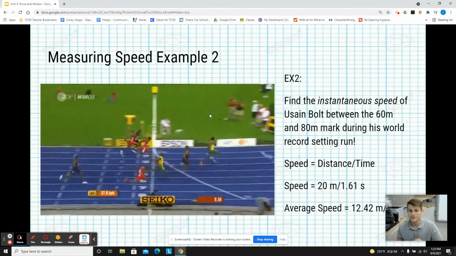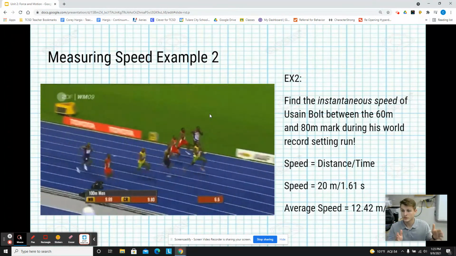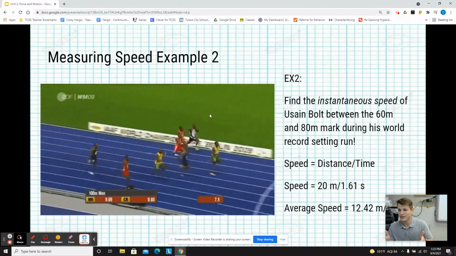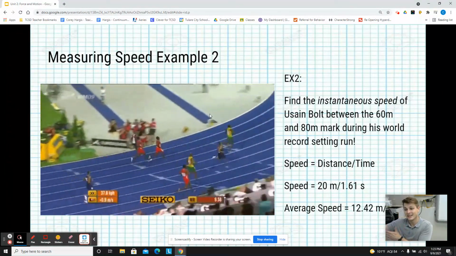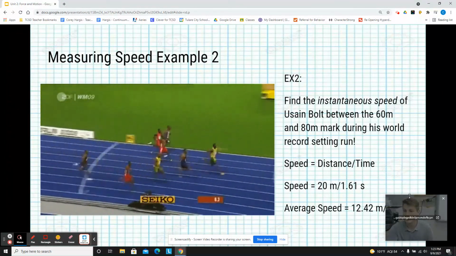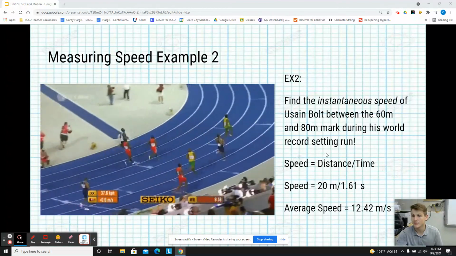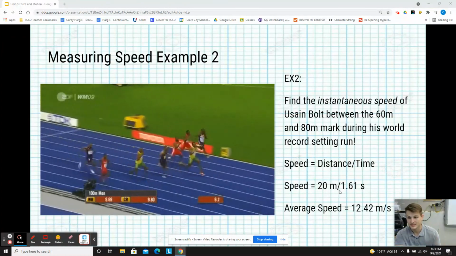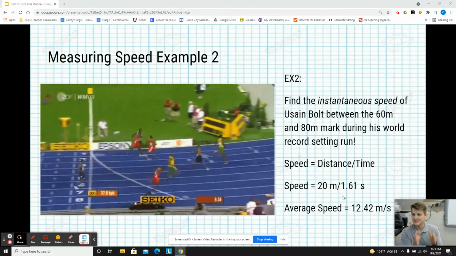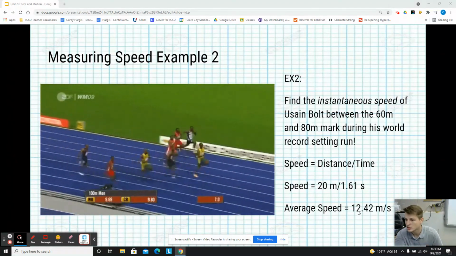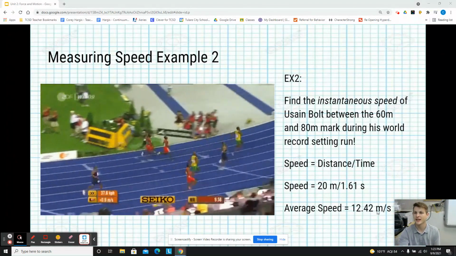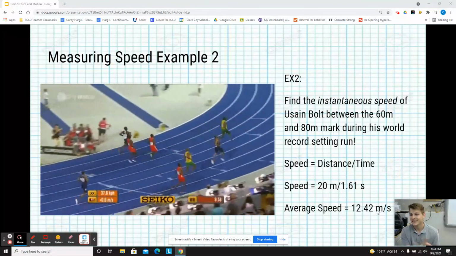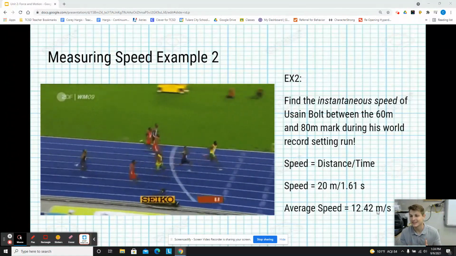Here's example number 2. So if you were to break up Usain Bolt's 100-meter run into different sections, let's say 0 to 20, 20 to 40, 40 to 60, 60 to 80, 80 to 100, you would find his fastest point was during the 60 to 80 meter mark during his world record setting run. It's the fastest anyone's ever run during a 100-meter race. So his average speed from the 60 meter mark to the 80 meter mark was 12.42 meters per second. So this is closer to an instantaneous speed. Is it tracked with a radar gun? No. But it's the closest we're going to get in an example like this.